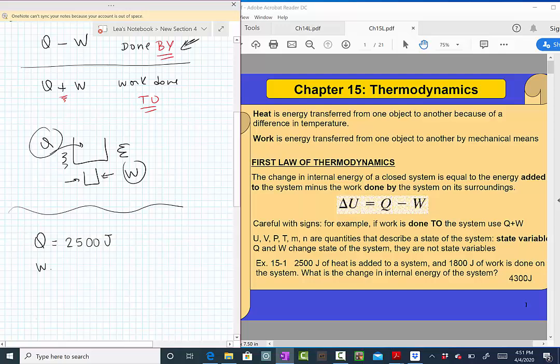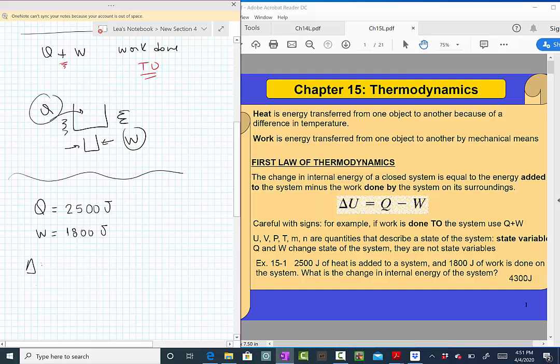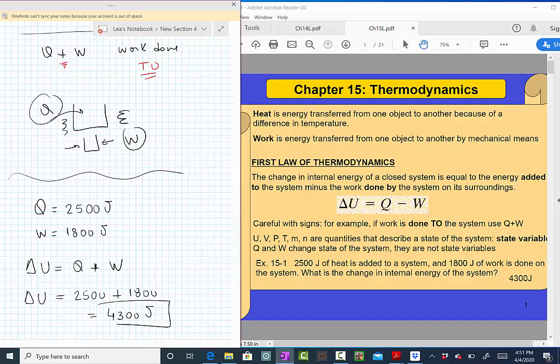The question is, what is the change in internal energy, ΔU? Well, heat plus work, correct? Because it's work done on the system. Both are being added, 2500 plus 1800, and that's why the answer is 4300 joules. It's a simple problem, but it emphasizes that this is heat plus work because the work is done on the system.